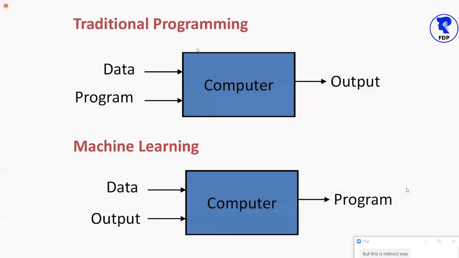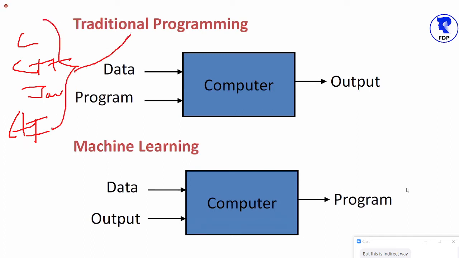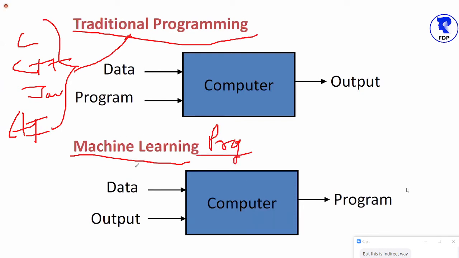Now we are coming to the hands-on implementation part. From the hands-on implementation point of view, all the programming, all the coding that you have done till now using C, C++, Java, or .NET, C Sharp, I will say that they are all known as traditional programming. And in this FDP, the hands-on coding that we will do is known as machine learning ML programming or AI programming, right? Traditional programming or ML programming.